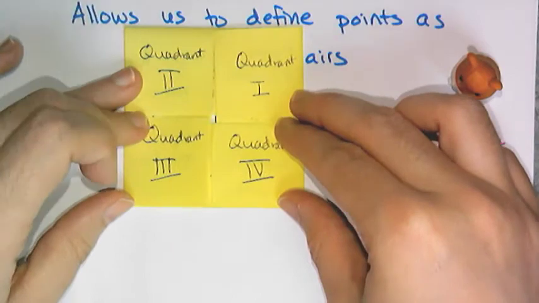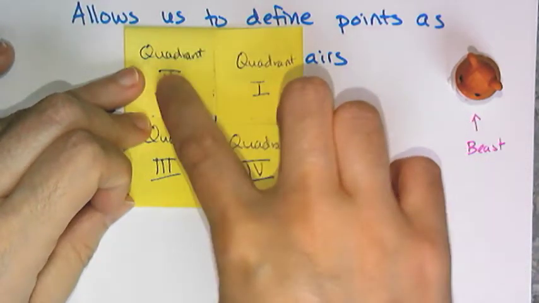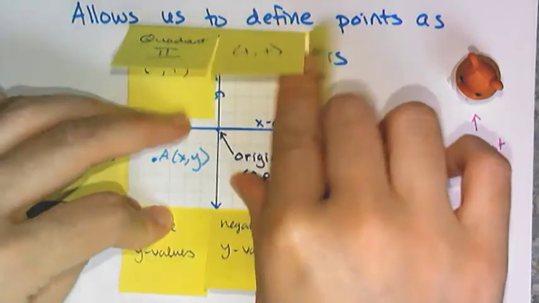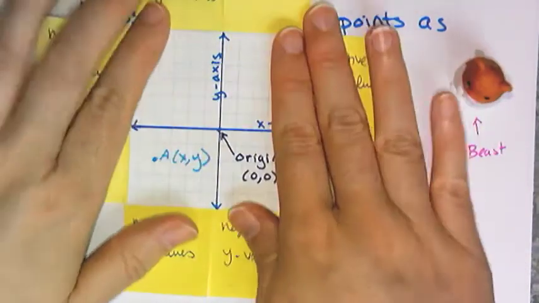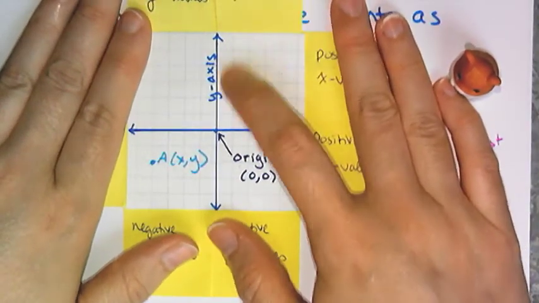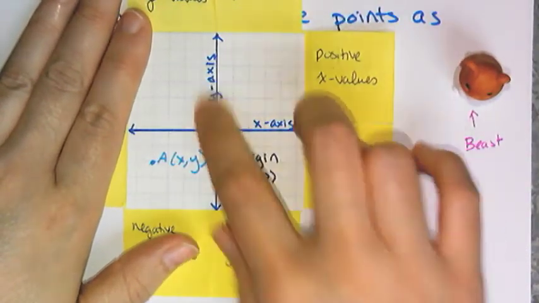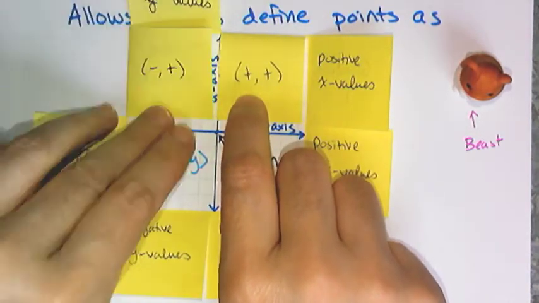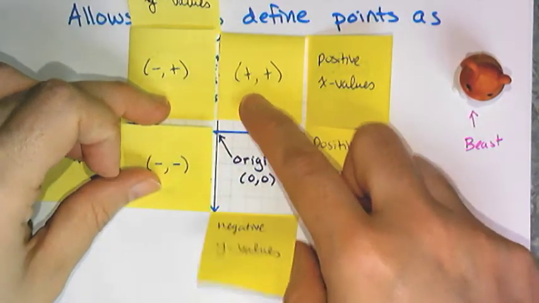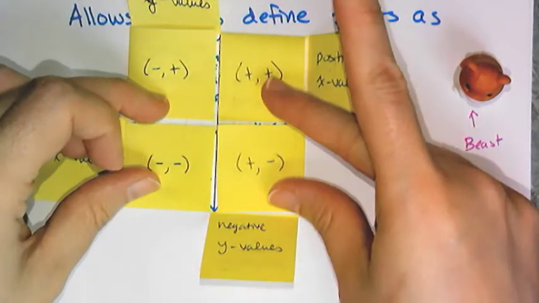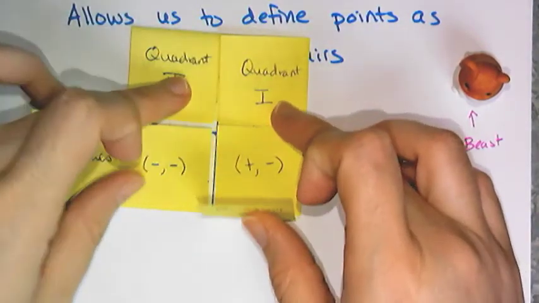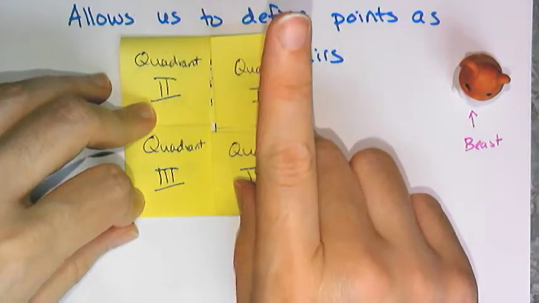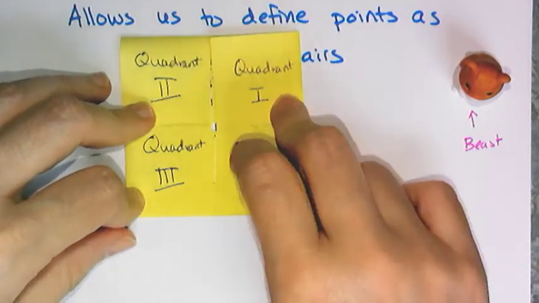So those are the 4 quadrants, and you are required to know which quadrant is which. So now you don't have to make this cute little foldable that I did. All you need to really have in your notes is a copy of, or a sketch of, the coordinate axis for x and y, and then the origin labeled, and then the point values labeled, like positive, positive, negative, positive, negative, negative, positive, negative, and then the 4 quadrants. 1, 2, 3, 4. And if you need more than one drawing, that's fine. They're your notes, but you have to know what kind of points live in each quadrant and what each of the quadrants are.